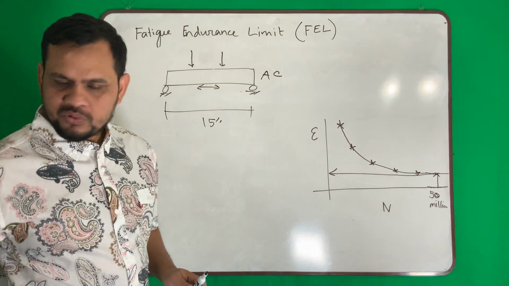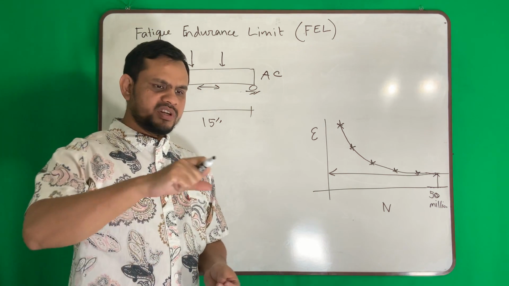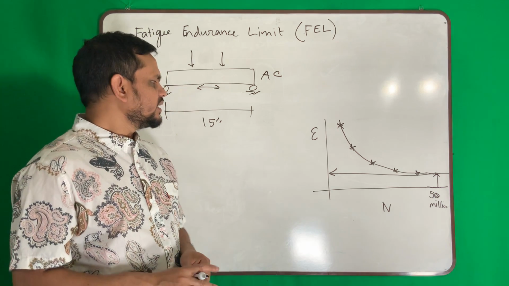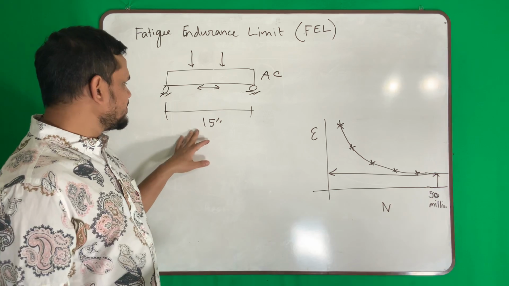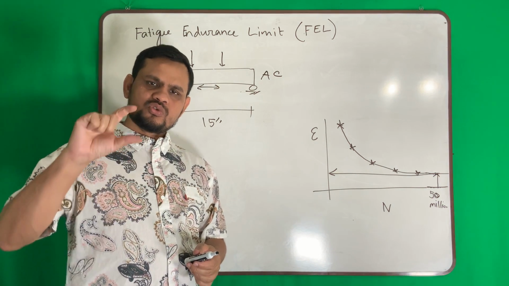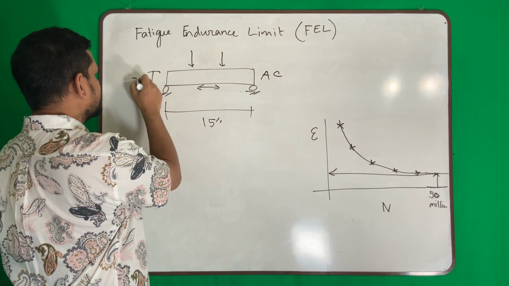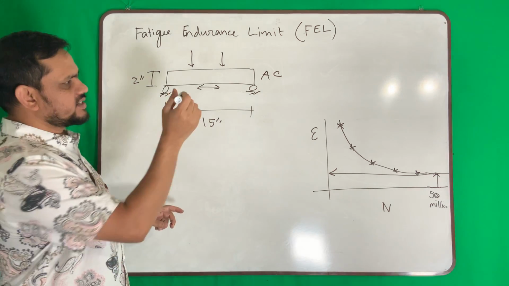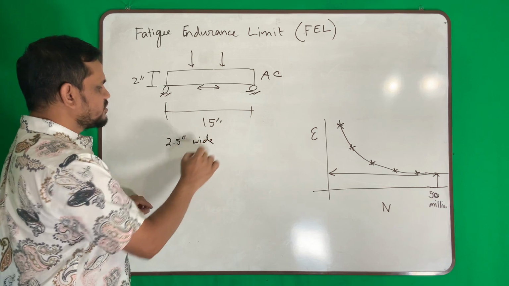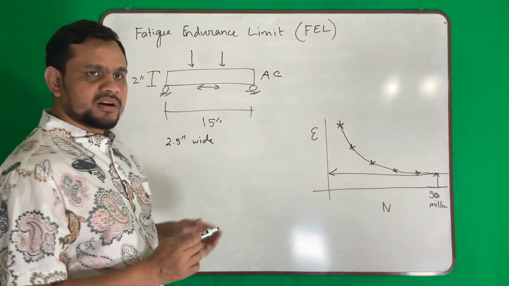Now, how do we do this test? We prepare a beam sample. We take the mix, put it in the hot mold, compact it using the AASHTO standard, then prepare a beam sample 15 inch long, 2.5 inch wide, 2 inch deep. So this is 2 inch deep, and that side it is 2.5 inch wide. So we prepare this kind of beam sample and support it in a roller type support.